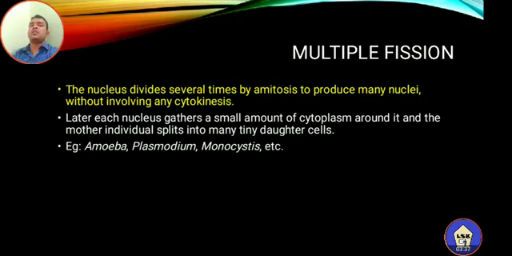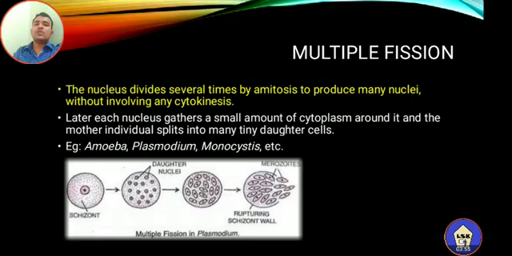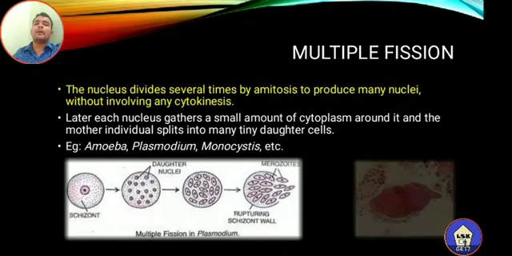An example of this multiple fission is Amoeba. That is also an example of irregular binary fission, and even that is an example of multiple fission. Plasmodium is one more example, and Monocystis is another example that shows multiple fission. This is the photograph or diagrammatic representation of multiple fission found in Amoeba. You can see the different stages of multiple fission. Finally, a large number of individuals are produced or released by the rupturing of the schizont wall. So this is regarding multiple fission found in Amoeba.